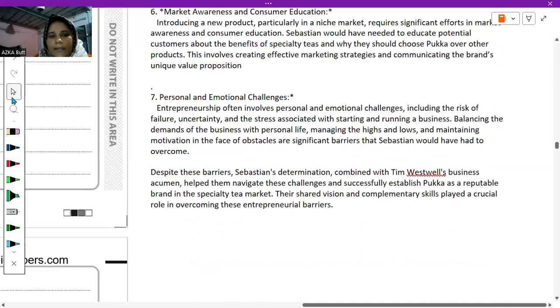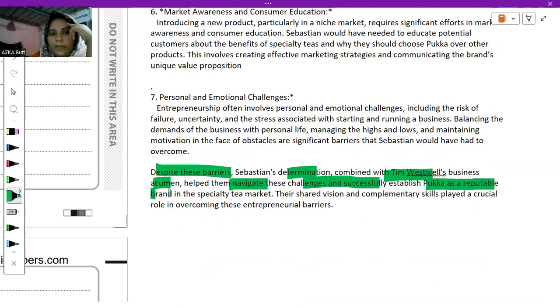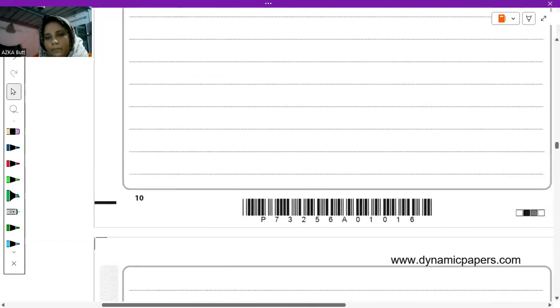And in the last, I have written my conclusion: despite these barriers, Sebastian's determination combined with Tim Westwell's business acumen helped them navigate these challenges and successfully establish Yuka as a reputable brand in the specialty tea market. Their shared vision and complementary skills played a crucial role in overcoming these entrepreneurial barriers. So this is my conclusion.